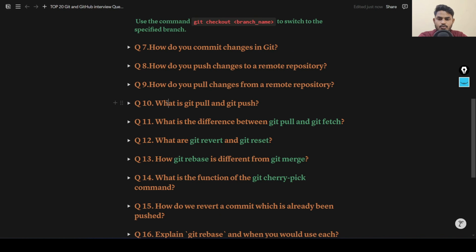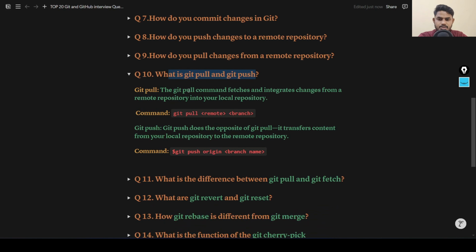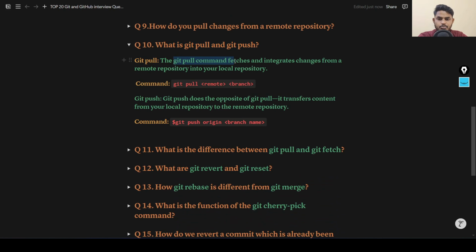Next question we are having, what are git pull and git push? Let's first understand what git pull is. The git pull command fetches and integrates changes from a remote repository to your local repository. For this we have the command git pull, remote, then branch. It will pull the changes from your remote repository to your local repository. Similarly, we have git push. Git push does the opposite of git pull. It transfers the content from the local repository to a remote repository. For this, we have the command git push origin, branch name.